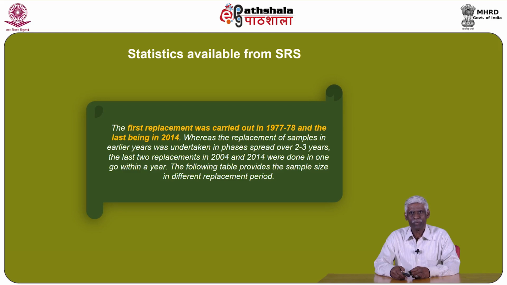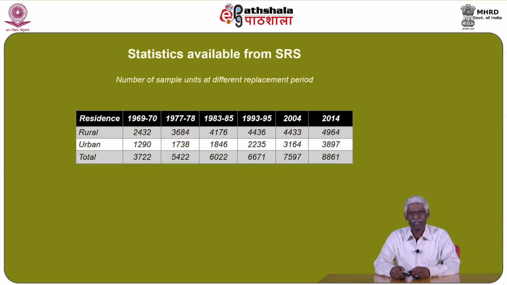The following table provides the sample size in different replacement periods: the number of sample units at different replacement periods, 1969 to 70, 77 to 78, 83 to 85, 93 to 95, 2004 and 2014, with respect to residential location, rural or urban, and total as a whole.